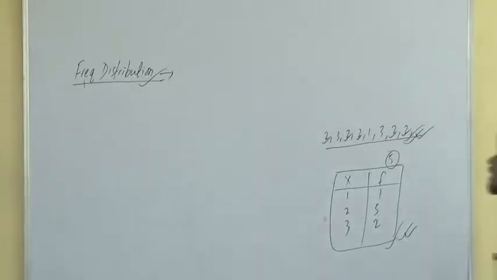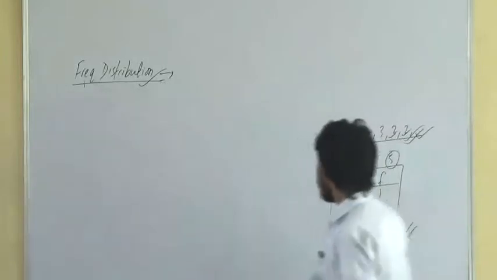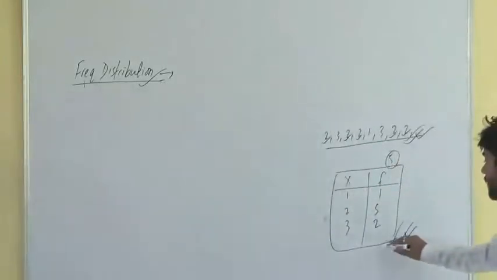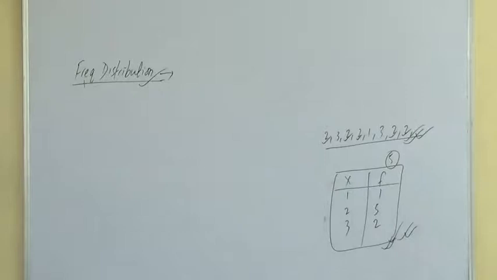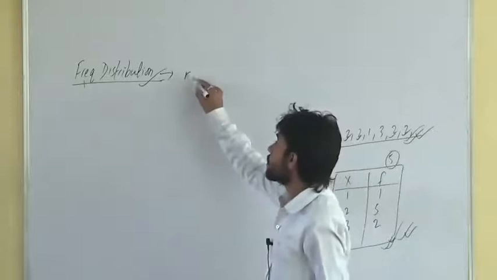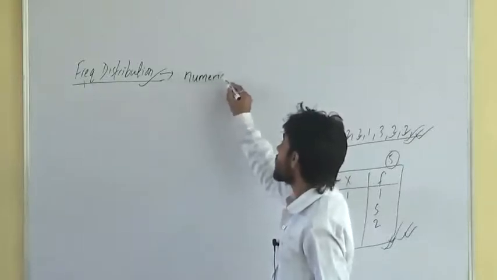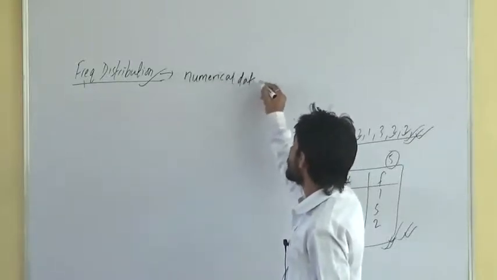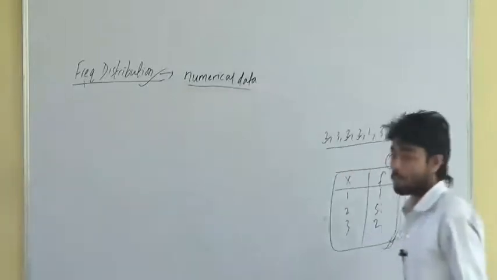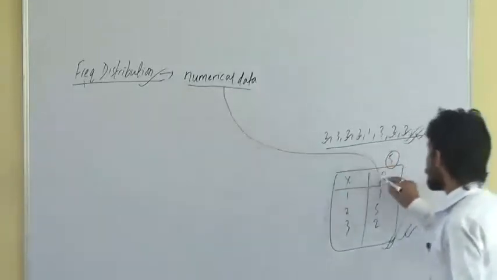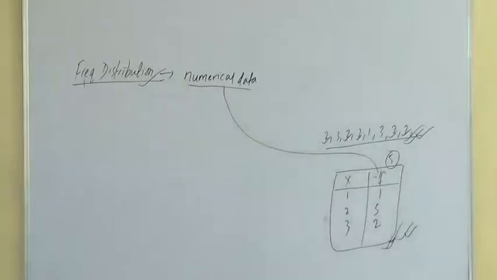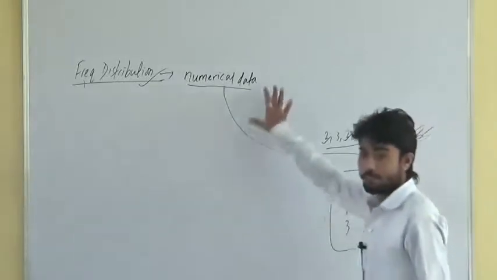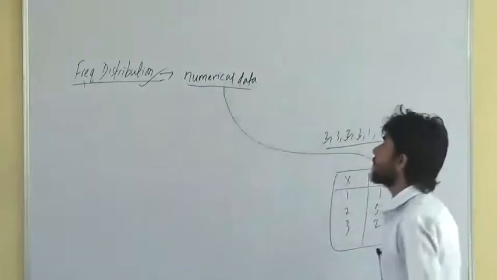But just now, you can know frequency distribution is nothing but tabular. Why tabular? Because I have presented this in table form. So frequency distribution is nothing but the tabular representation of numerical data. Why numerical? Because it makes usage of frequency numbers. So this frequency distribution is nothing but the tabular representation of numerical data here.